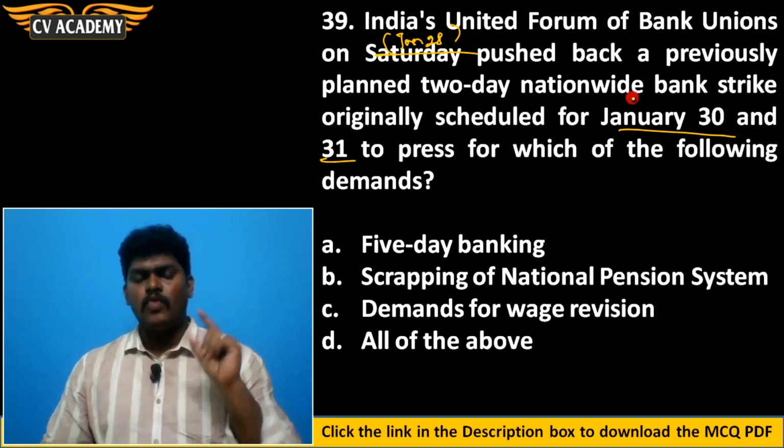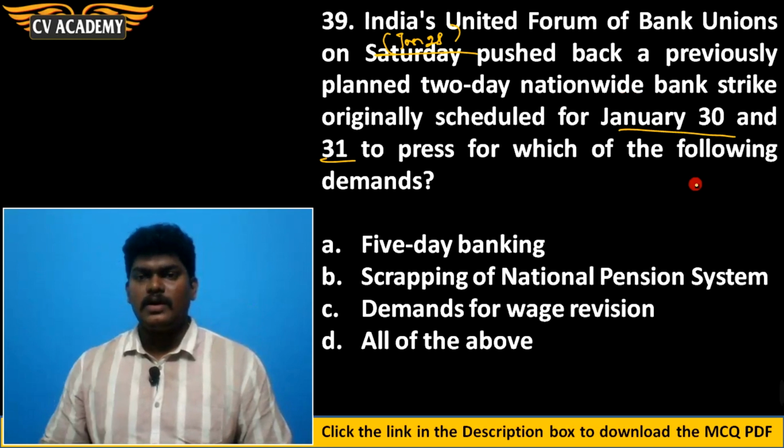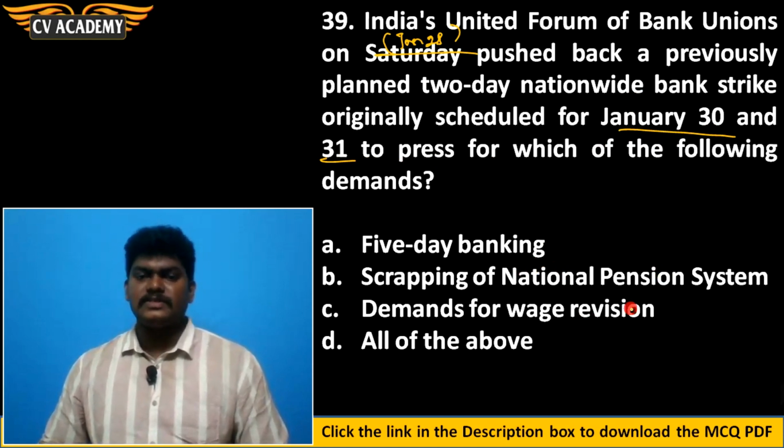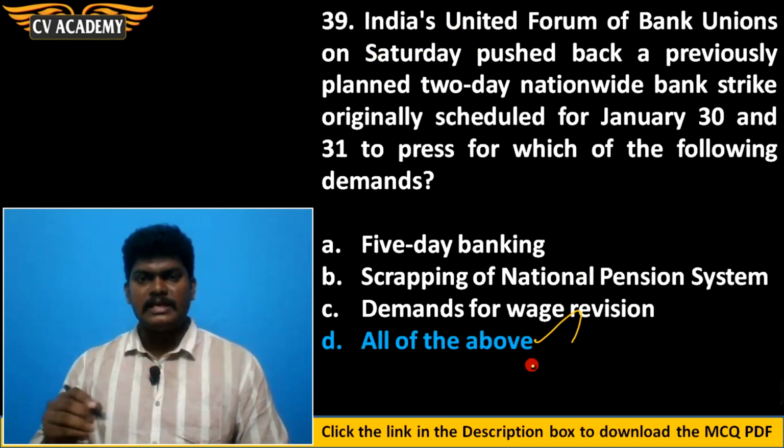But for what purpose? What are the demands to organize a strike on January 30 and 31 by the union? 5-day banking, yes. Scrapping of national pension system, that is also correct. Demand for wage revision. So option D, all of the above. These were the demands raised by the bank union.